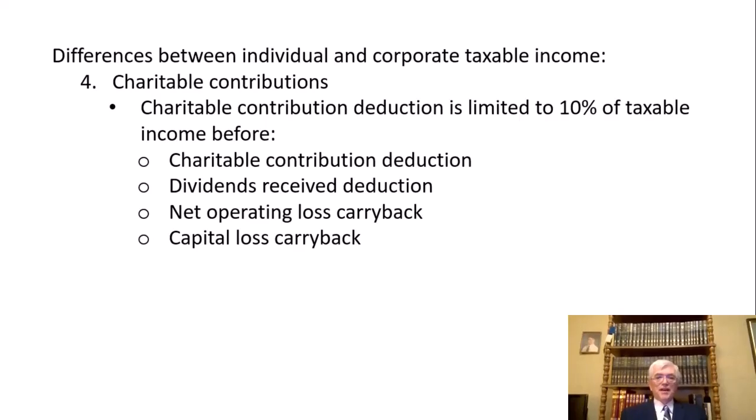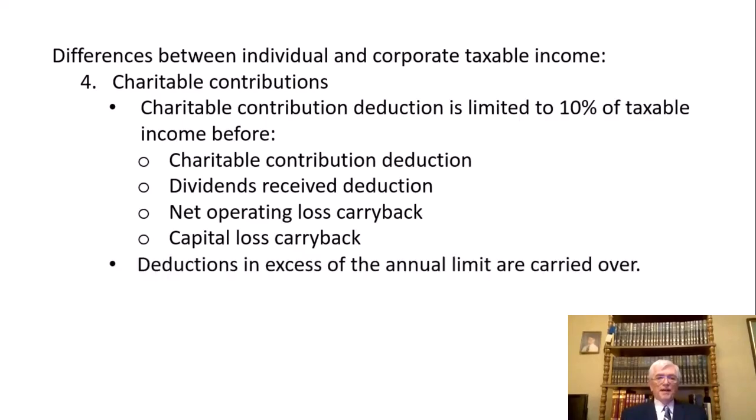Okay, so you don't have to worry about the charitable contribution deduction itself or these other deductions. The dividends received deduction we'll see in a little bit. And the other two carrybacks just mean you don't have to refigure your charitable contribution if you change your taxable income due to a carryback from a future year.